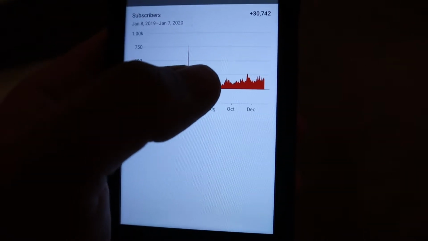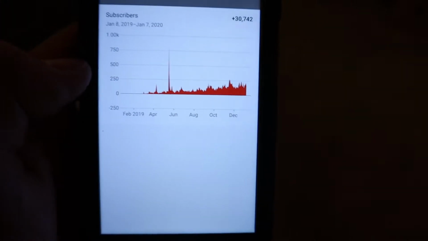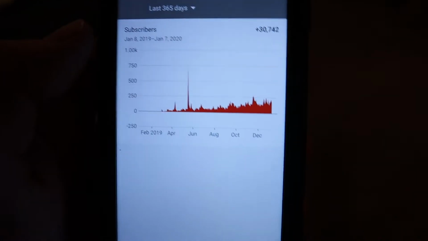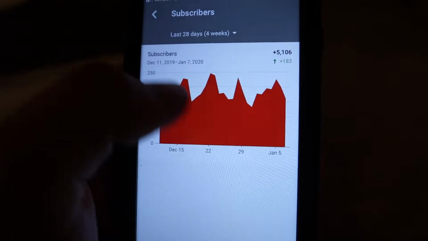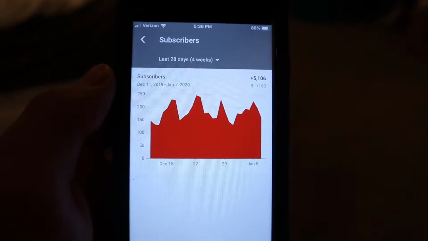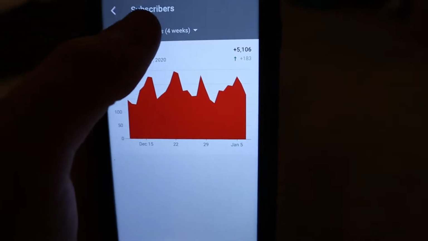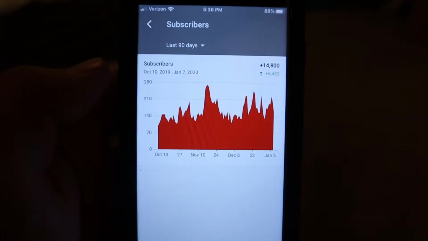But you can see a similar progression with the subscribers. You can see it kind of mimics the views to an extent. The more views you get means more subscribers. The more subscribers you get means that you get even more views. But this is something that, again, kind of flatlined, because you can see the increase is only 183 over the last period of 28 days. So definitely another thing I need to work on is just increasing my percentage of increase in subscribers. Hopefully that makes sense.